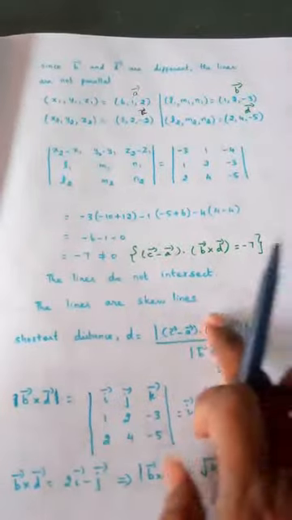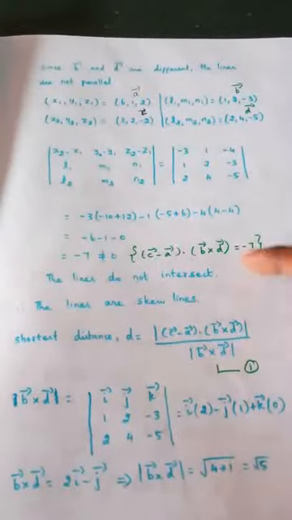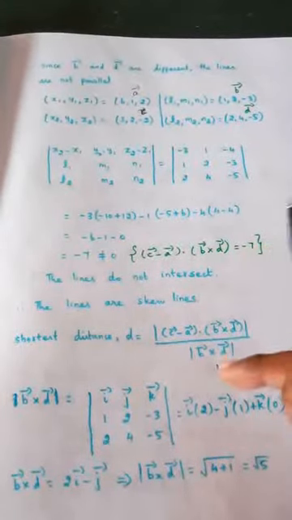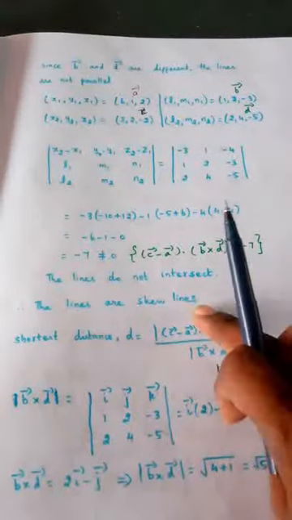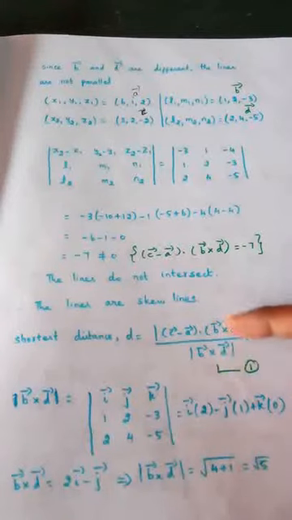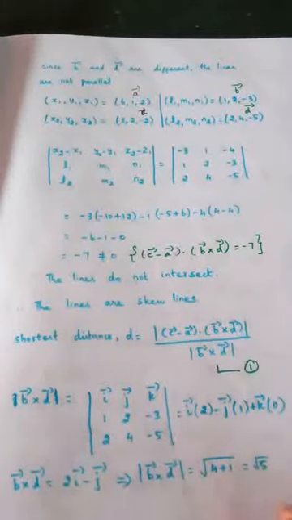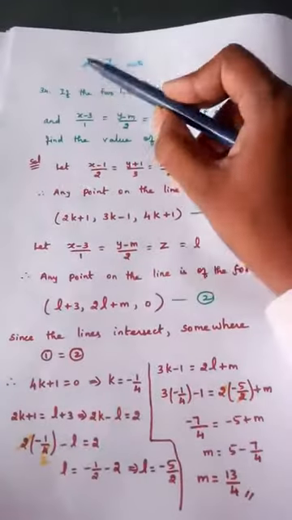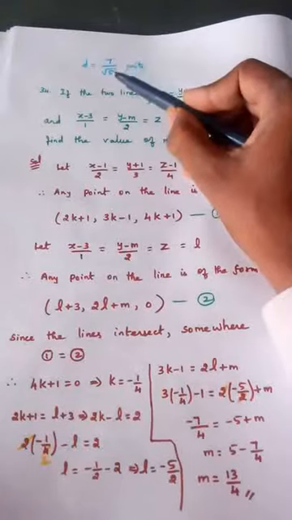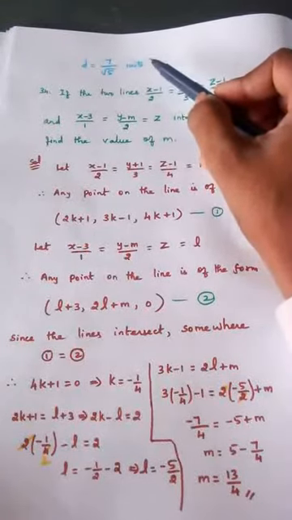What is the value for this? Minus 7. If I take modulus, what happens? It will become plus 7. For this I have found out the answer here. So what is the final answer? This is 7 and this is root 5. So the answer is 7 by root 5 units is the shortest distance. So the final answer is D equal to 7 by root 5 units, which is the shortest distance between the skew lines.